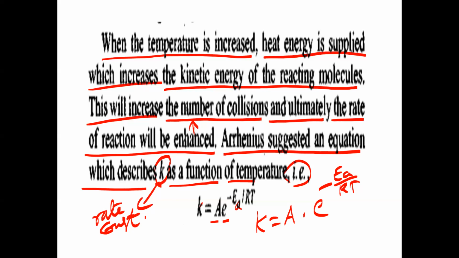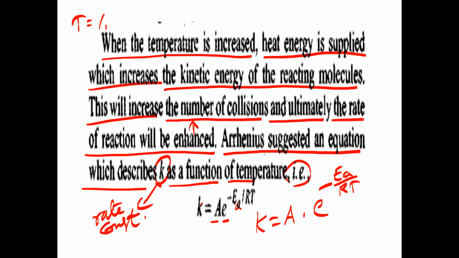Absolute temperature: capital T is the Kelvin temperature. Small t will be centigrade temperature. Remember, small t is centigrade temperature, and capital T is always absolute temperature.